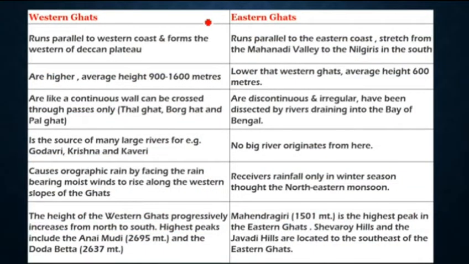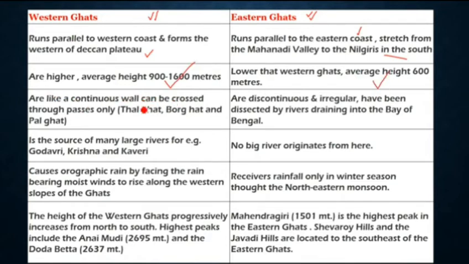So we will study the differences between the Western Ghats and the Eastern Ghats. This question is sometimes asked in the exam. Western Ghats run parallel to the western coast, that is the Arabian coast, and form the western edge of the Deccan Plateau. Eastern Ghats run parallel to the eastern coast, that is the Coromandel coast, stretching from the Mahanadi Valley to the Nilgiris in the south. Western Ghats' higher average height is 900 to 1600 meters. Eastern Ghats are lower, with an average height of 600 meters.